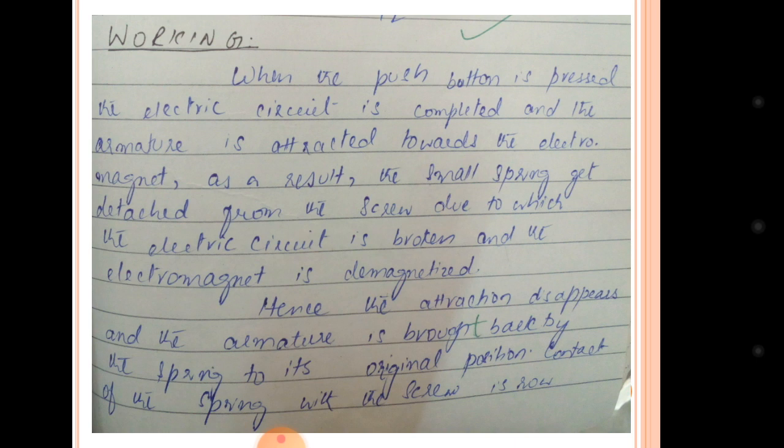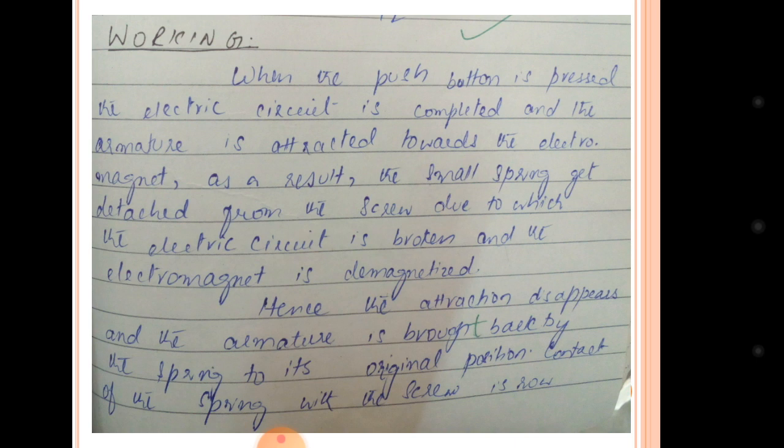When you push the button of a bell, the circuit is completed, because when you push a button, a small spring that was detached from that circuit will become attached to the circuit, and the armature is attracted towards the electromagnet.